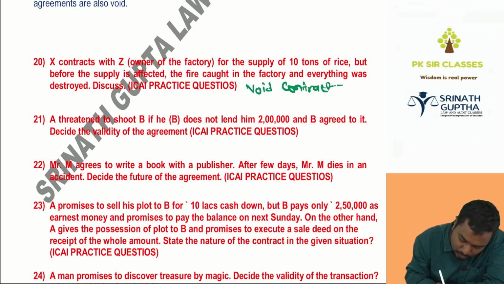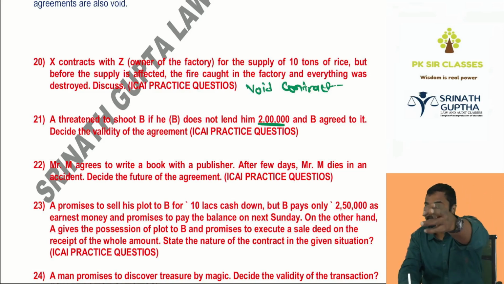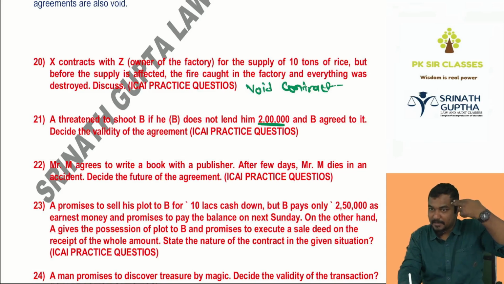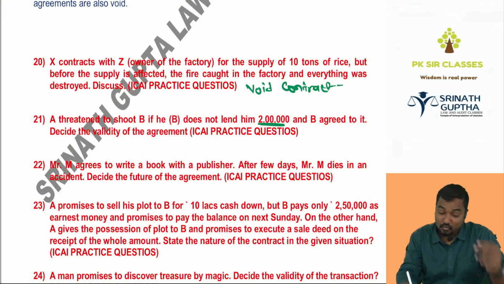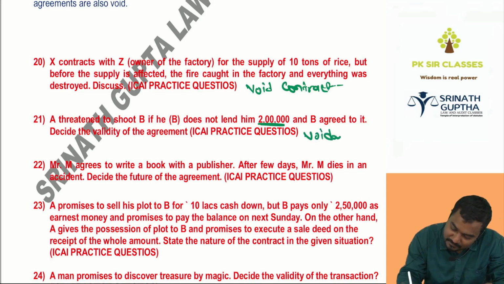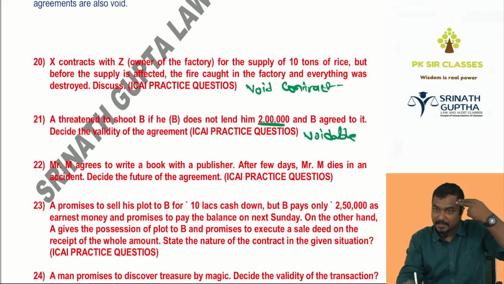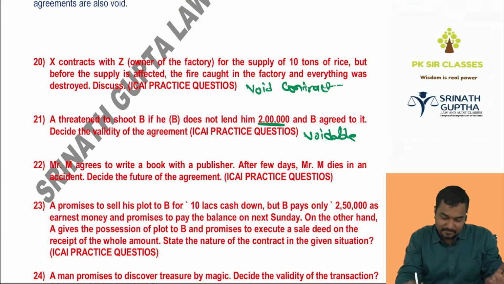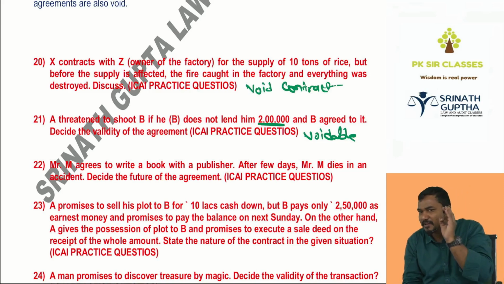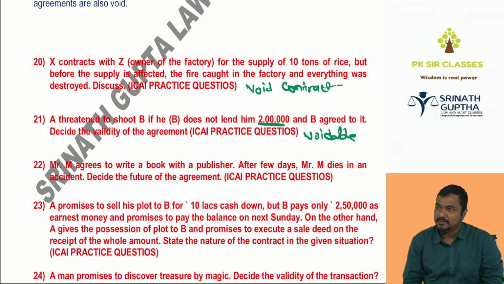A threatens to shoot B if B does not lend him 2 lakhs and B agreed for it. I kept the gun. Salman Khan kept the gun against Abhishek Bachchan. Voidable. What is this? Salman Khan kept the gun against the baby of Abhishek Bachchan, or Abhishek Bachchan, to transfer the property. In the place of Salman Khan and Abhishek Bachchan, A and B can come. But every example is 4 marks.